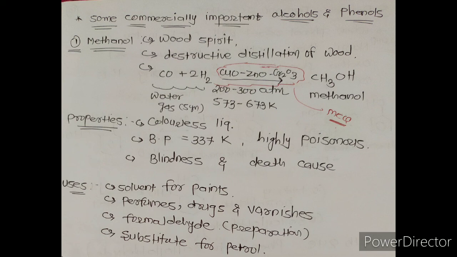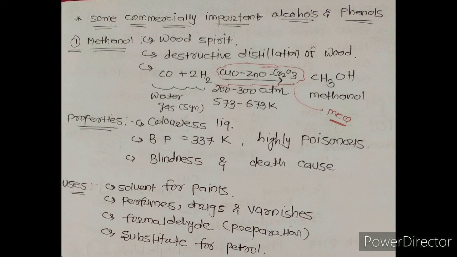When carbon monoxide reacts with hydrogen gas under certain conditions, like in the presence of CuO, ZnO, Cr2O3 catalyst and 200 to 300 atmospheric pressure, 573 to 673 Kelvin temperature, then methanol is obtained. Here, the mixture of carbon monoxide and dihydrogen gas is known as water gas or syngas. You must remember the catalyst used to prepare methanol from CO and H2 for MCQs.